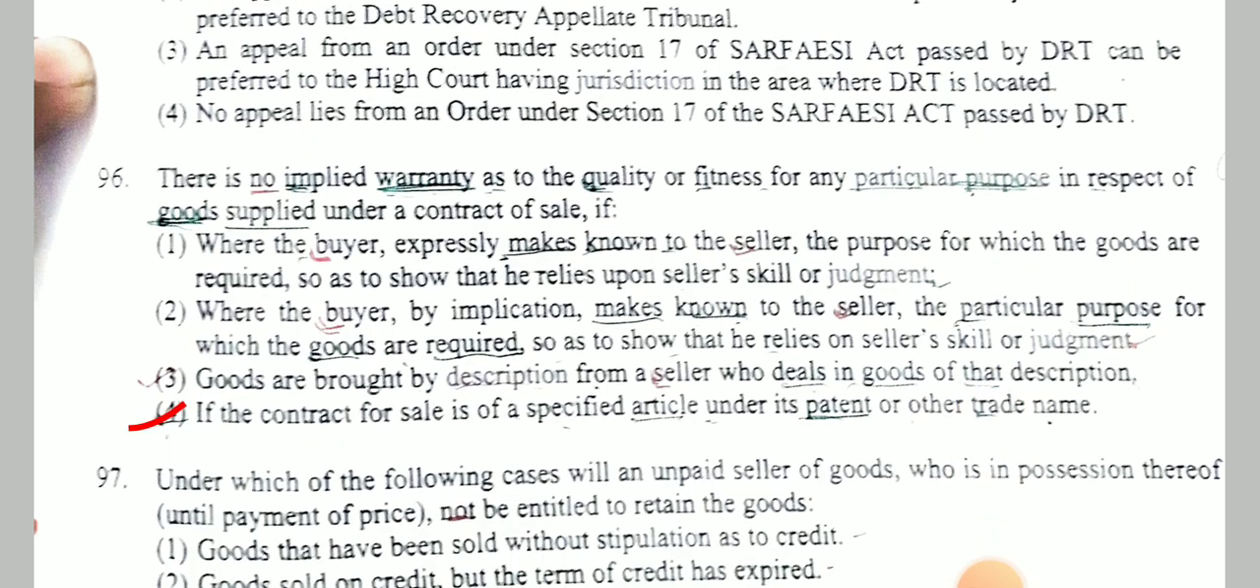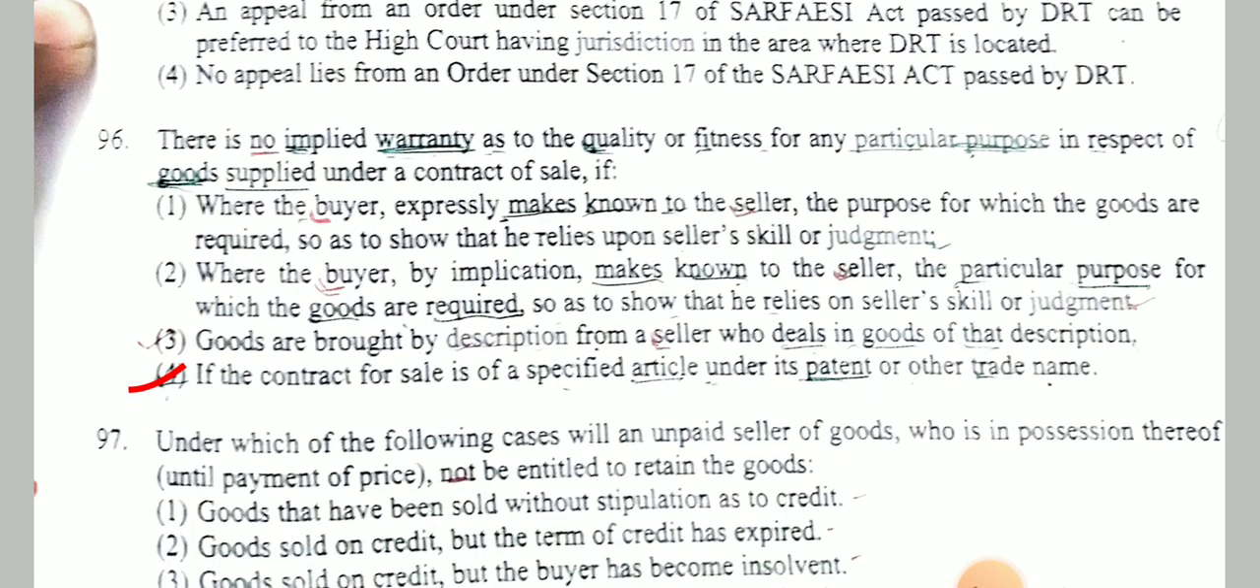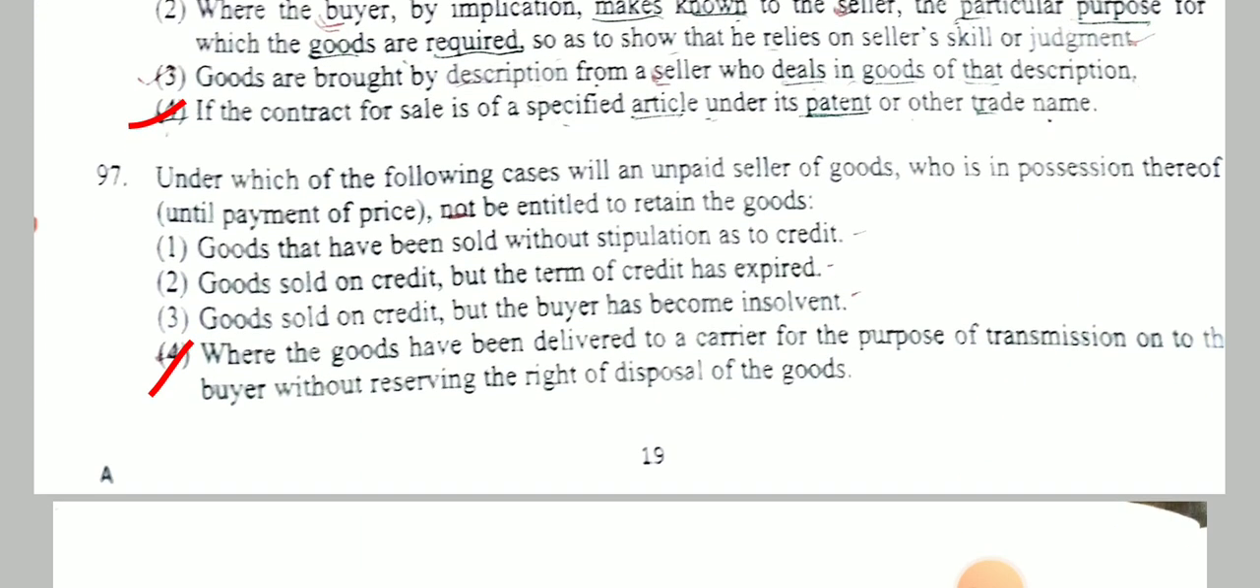Next question. There is no implied warranty as to the quality or fitness for any particular purpose in respect of goods supplied under the contract of sale if. Answer is if the contract for sale is of a specified article under its patent or other trade name. Next question. Under which of the following cases will an unpaid seller of the goods who is in the possession thereof until payment of price not be entitled to retain the goods? Answer is where the goods have been delivered to a carrier for the purpose of transmission to the buyer without reserving the right of disposal of the goods.